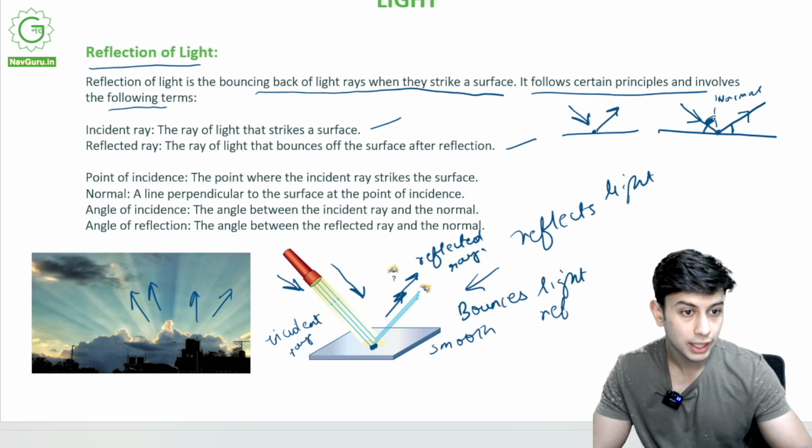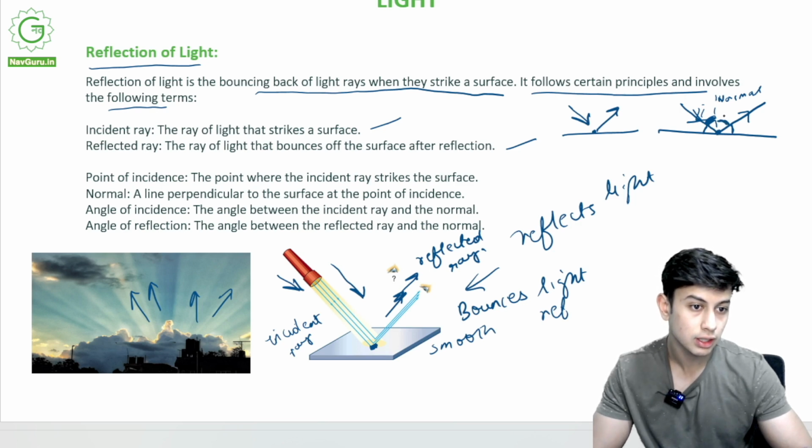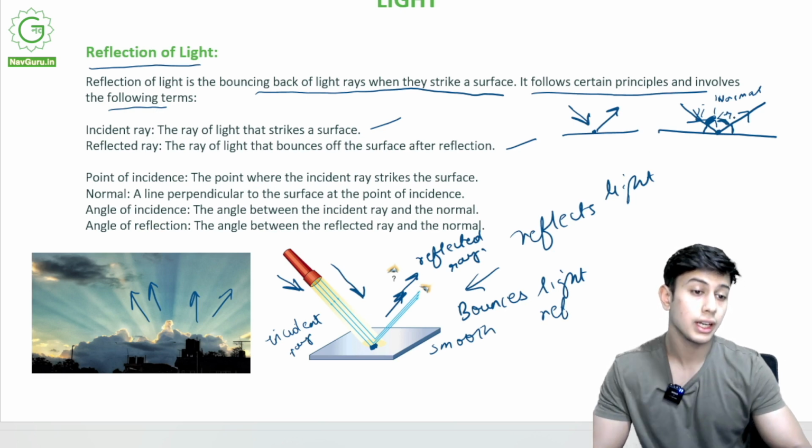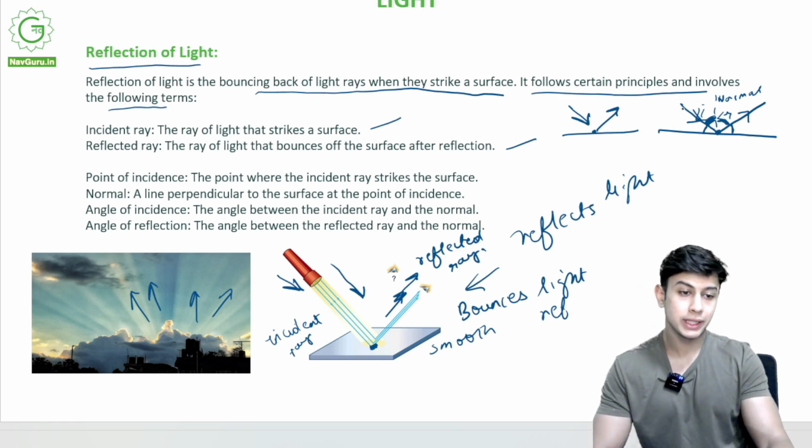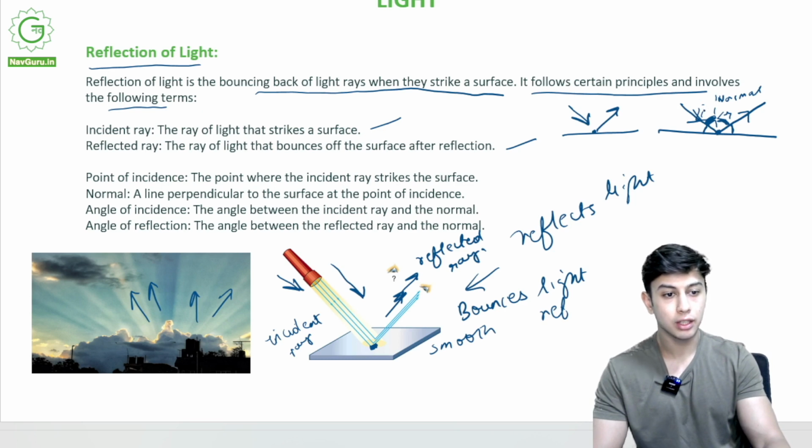This highlighted angle is the angle of incidence, I. And this is angle of reflection, angle R. The angle between reflected ray and the normal is angle of reflection. The angle between the incident ray and the normal is angle of incidence.